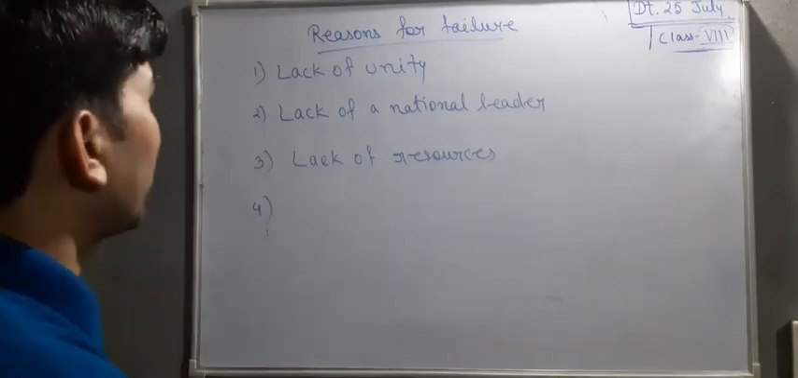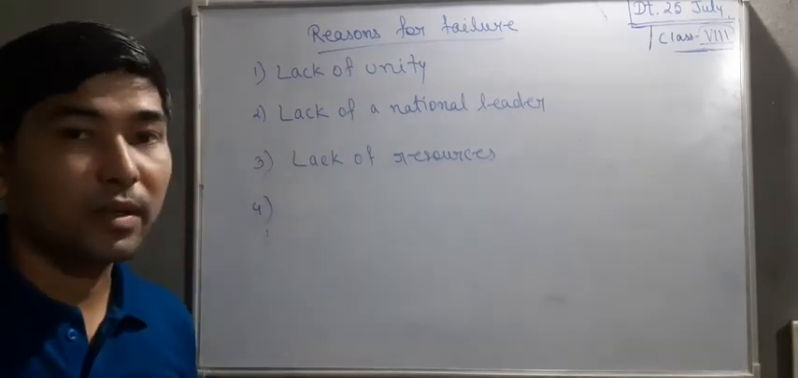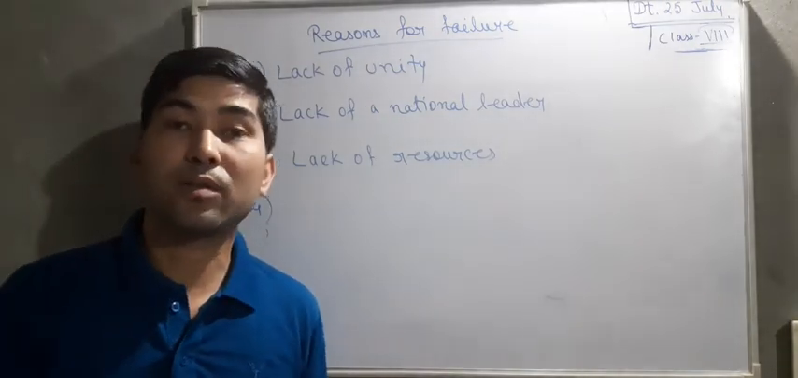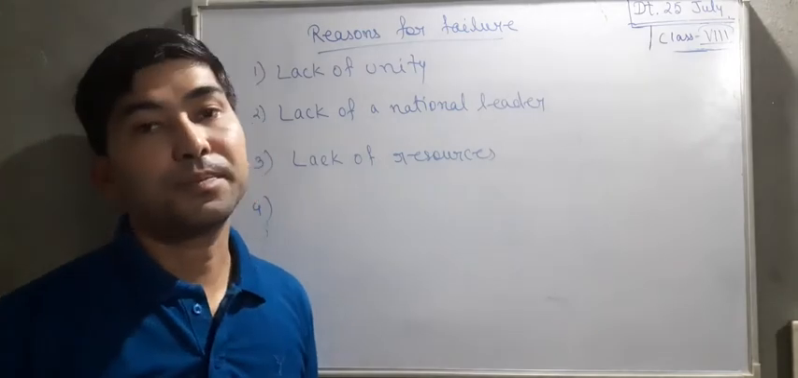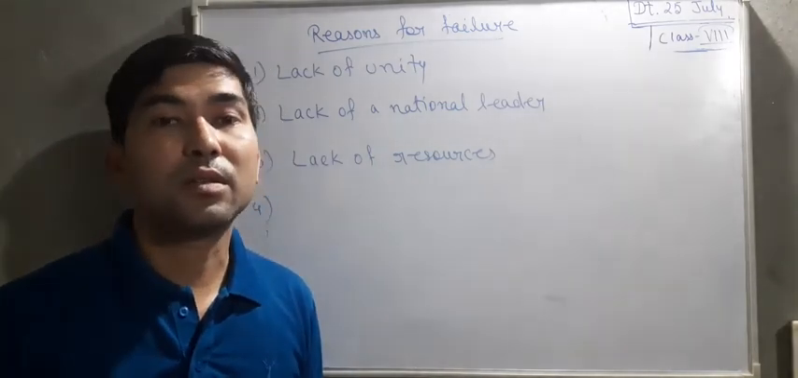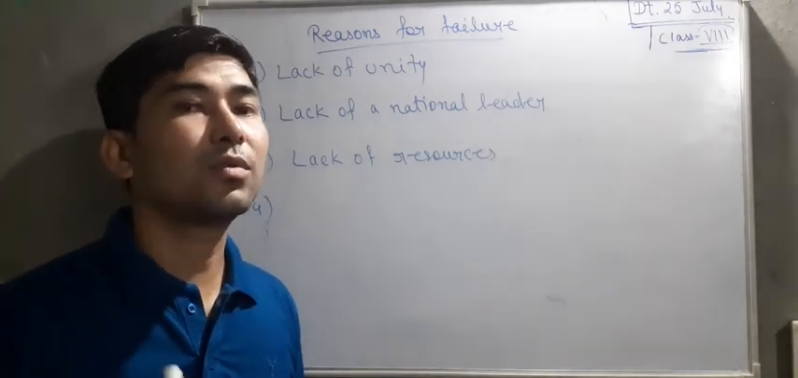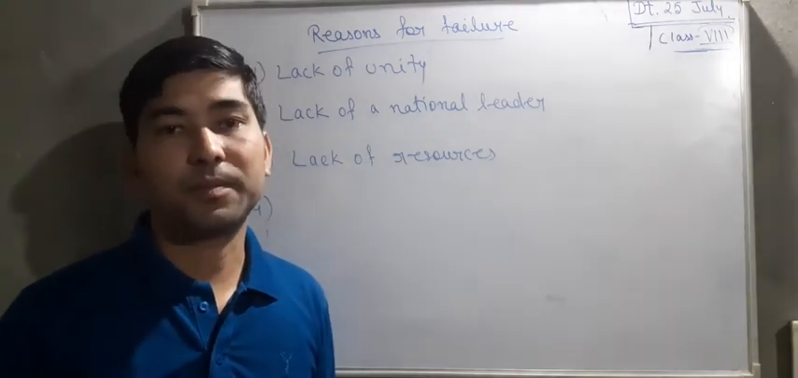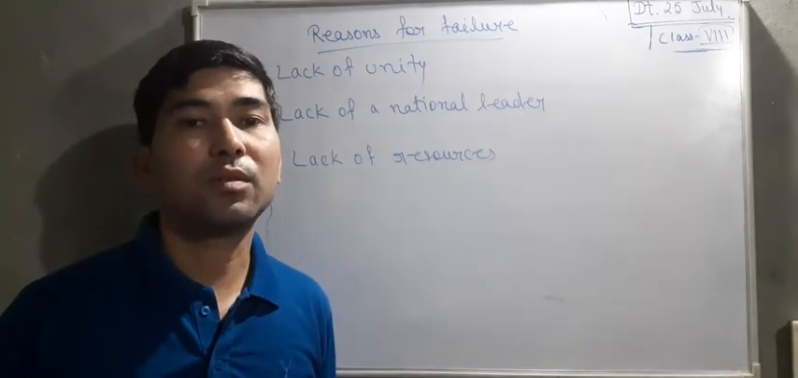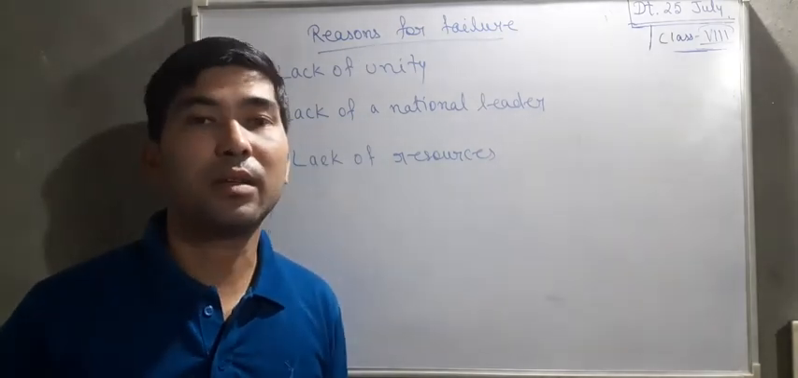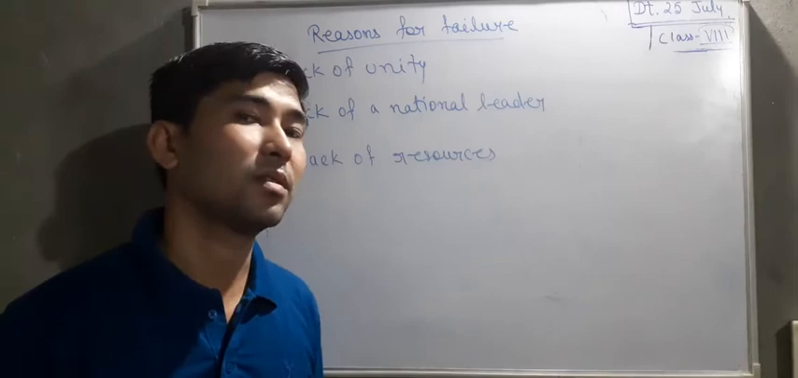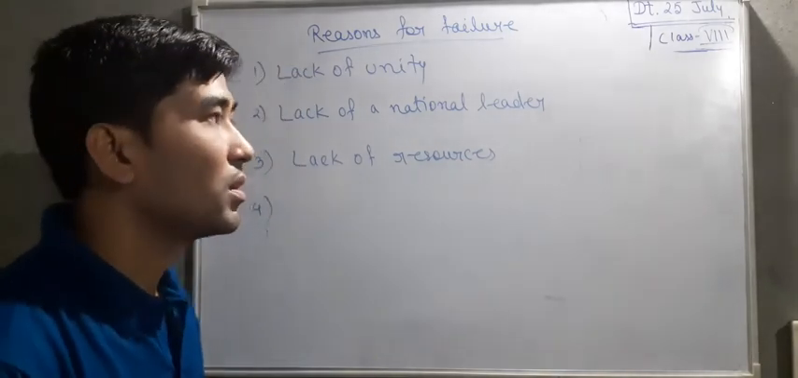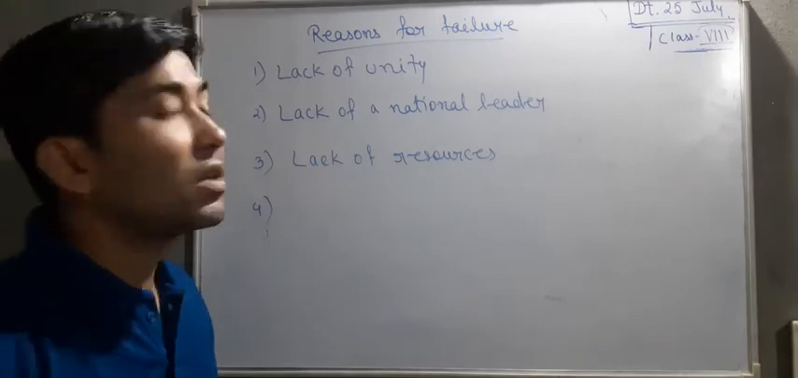So the reason for failure is lack of unity among the Indians. You could see, as I told you, that some Indians were supporting this revolt and some were not. Most of those who were literate, those who know how to read and write, they did not support this revolt. Those who were illiterate, most of them supported it. Okay. So the lack of unity among the Indians.